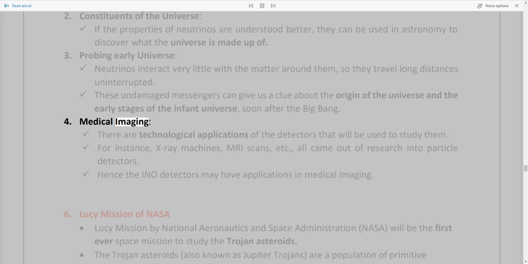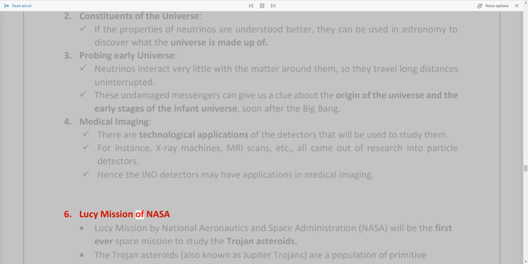4. Medical imaging. There are technological applications of the detectors that will be used to study them. For instance, X-ray machines, MRI scans, etc., all came out of research into particle detectors. Hence the INO detectors may have applications in medical imaging.